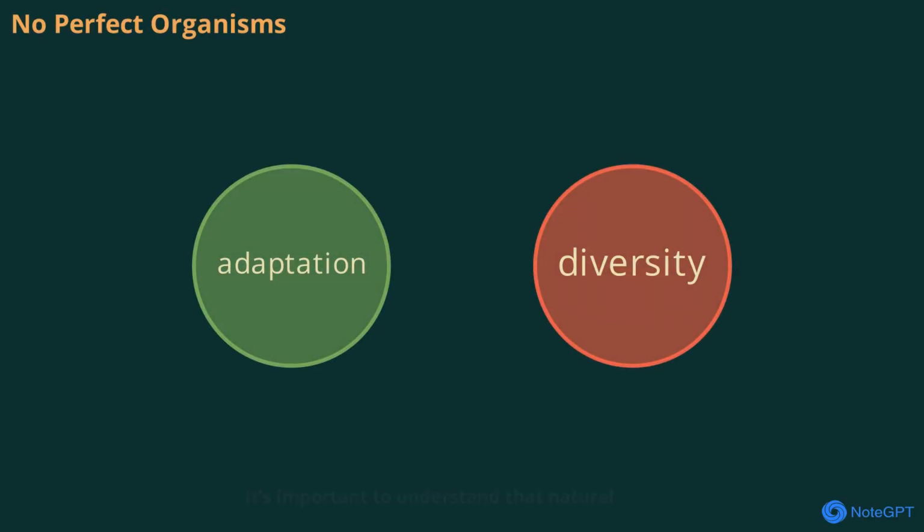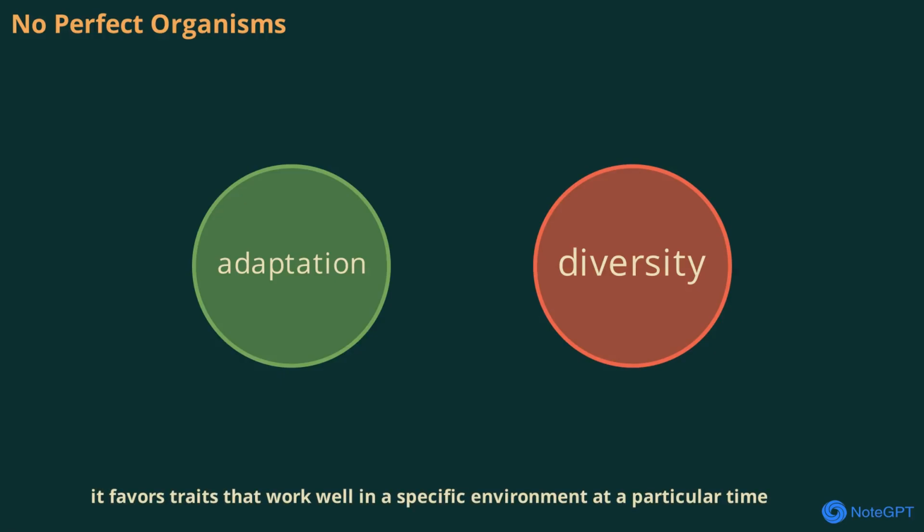It's important to understand that natural selection does not create perfect organisms. Instead, it favors traits that work well in a specific environment at a particular time. As environments change, the traits that are beneficial can also change. There is no ultimate goal or direction, just a constant process of adaptation. This explains why organisms are always evolving and why diversity exists.